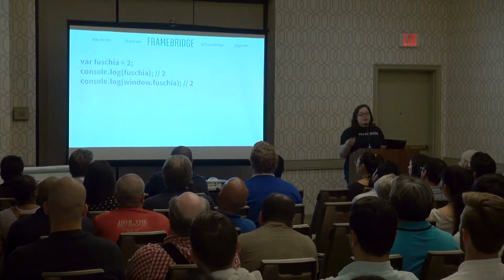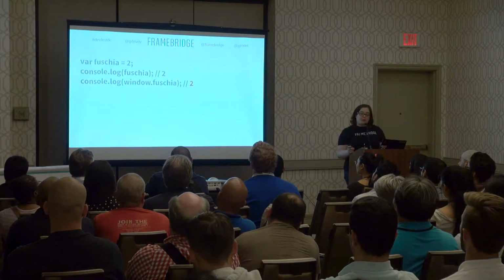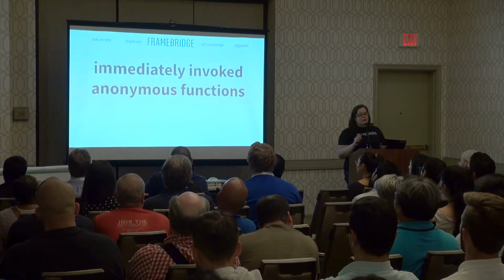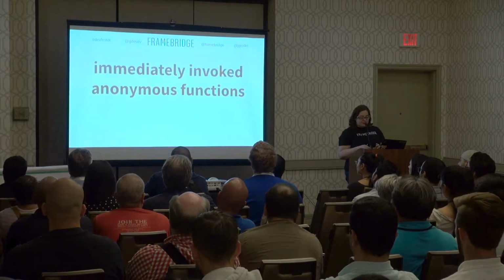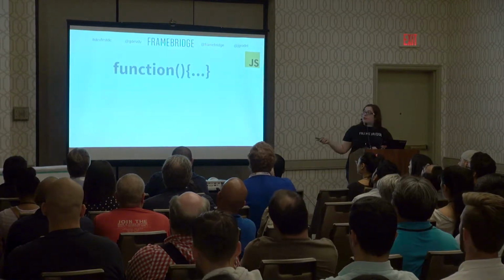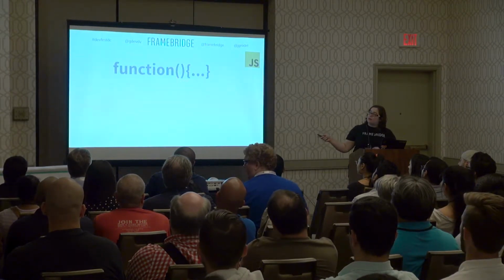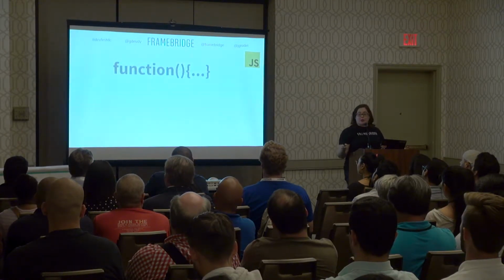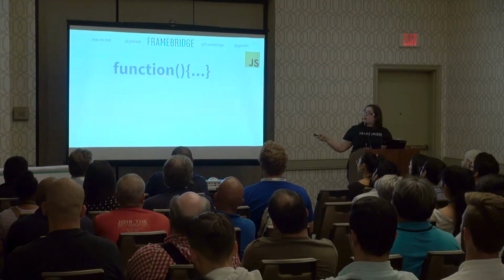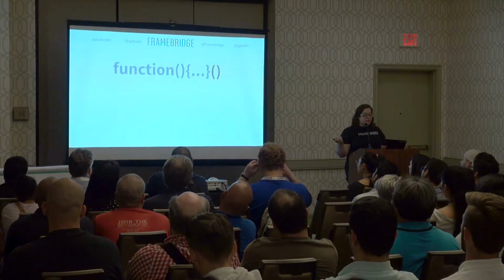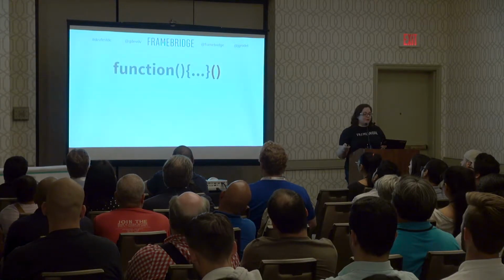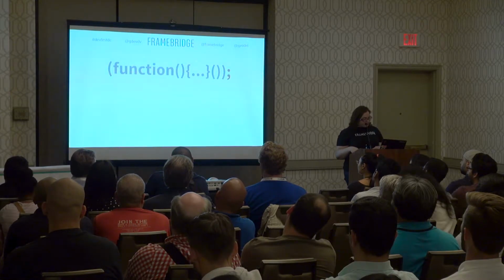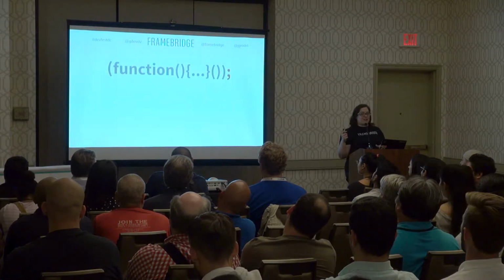In part, this is still doing the same thing because we are working with only one scope. In order to create some short code examples with multiple scopes, I am going to use immediately invoked anonymous functions. And those look like this. We'll set up our function with no parameters that it takes, and then we have the curly brackets, and inside the curly brackets, we'll have whatever code we want to execute. And so this gives us an anonymous function. Then we'll immediately invoke it by putting another set of parentheses at the end. And then to make our browser happy, we'll wrap it in another set of parentheses. All right, and so this pattern is going to show up on a lot of my slides.